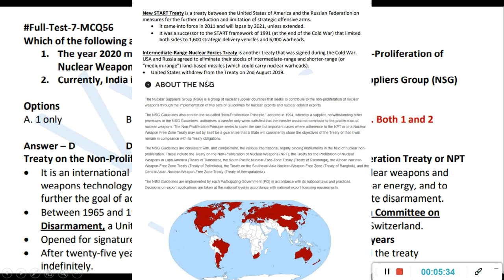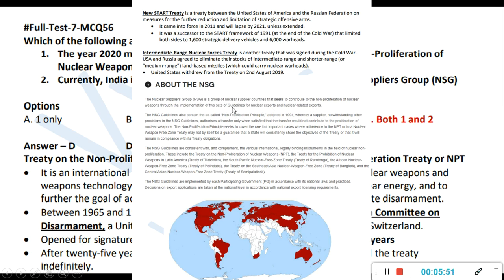Because inside NSG there is China. In the other 3 groups China is not there, but in NSG China is there, and China is blocking the entry of India. Also China keeps telling that if you are giving entry to India, give entry to Pakistan also. But because of its track record, Pakistan cannot be given entry to such groups. So that problem is there.